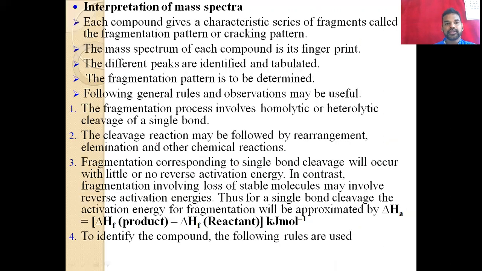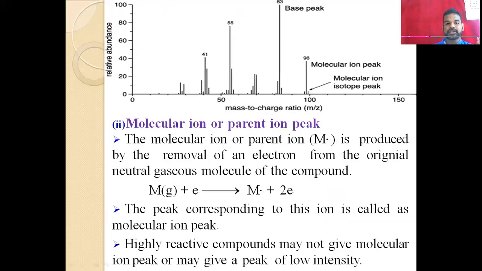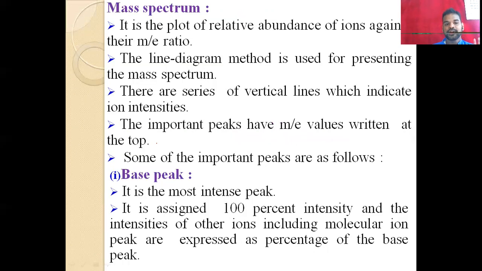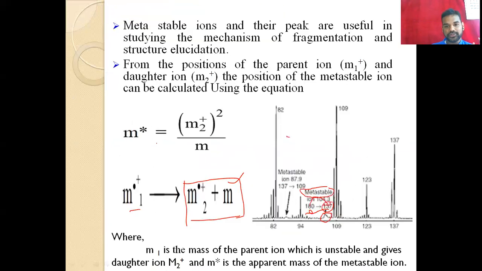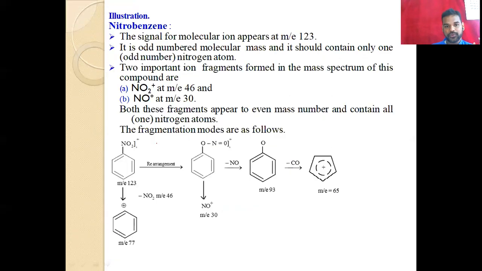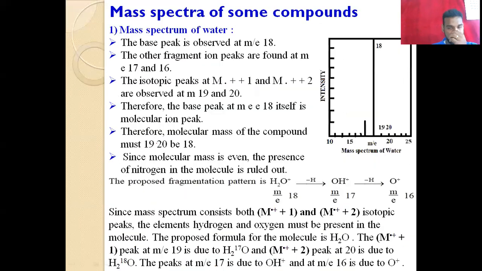And then, interpretation of mass spectrum. Now we have discussed different peaks. Normally in mass spectra we have different types of peaks, that means parental and isotopic peaks, and then the base peak. Now we have the interpretation. Just imagine we have one mass spectrum like this.